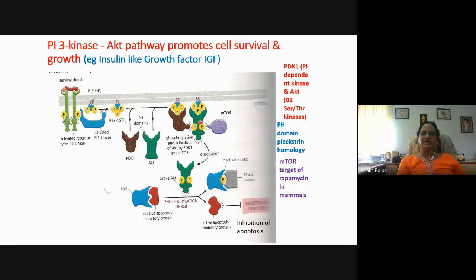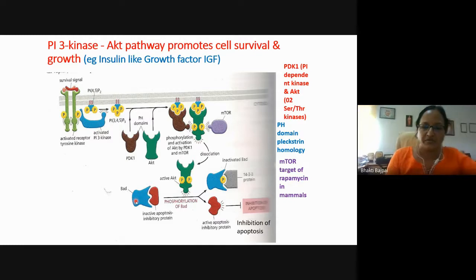After phosphorylation, AKT dissociates from here and then brings about the phosphorylation of BAD. What is BAD? It is a protein that has a role in apoptosis. Here BAD is held by a repressor protein.